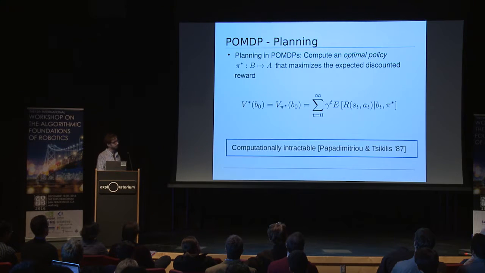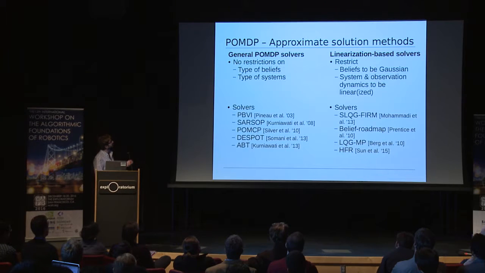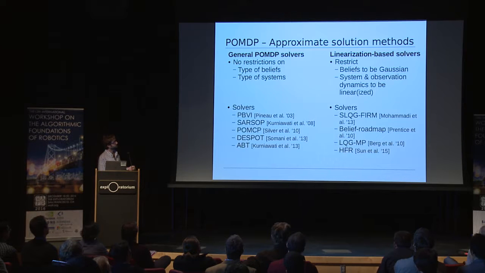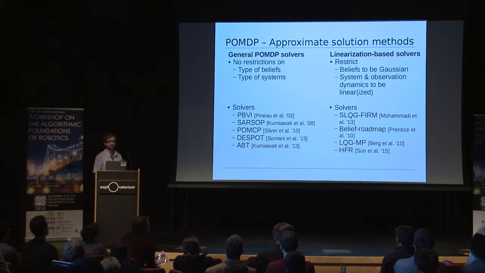And these solvers can be divided into two classes. We have the general POMDP solvers, where in this context, general means that they do not impose any restrictions on the type of beliefs or the type of systems we are planning for. And the second class are linearization-based solvers, which restrict the beliefs to be Gaussian and the system and observation dynamics to be linear. Now, by imposing those restrictions, this class of solvers can significantly reduce the problem complexity and are therefore potentially able to find a good policy faster.